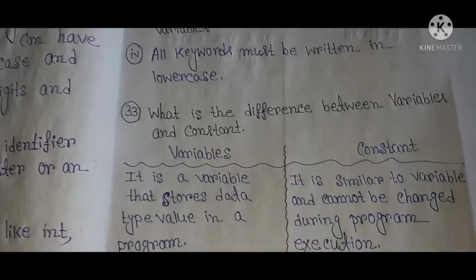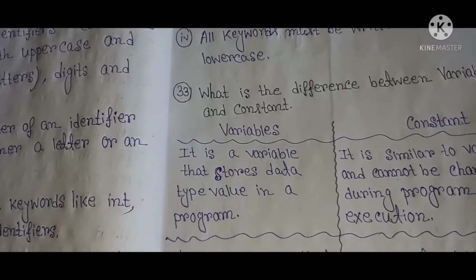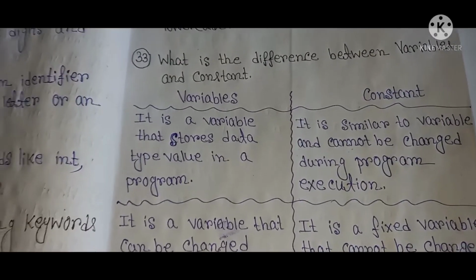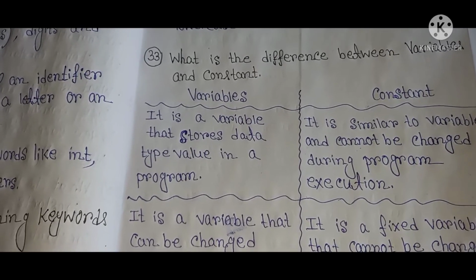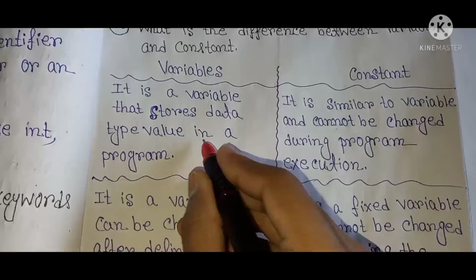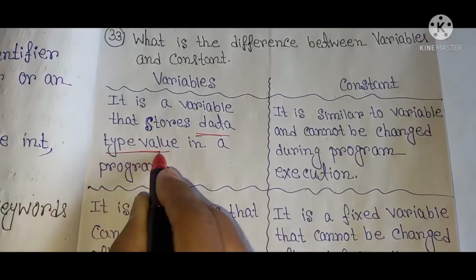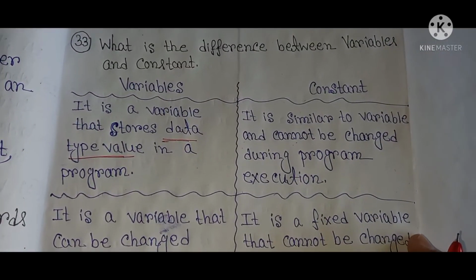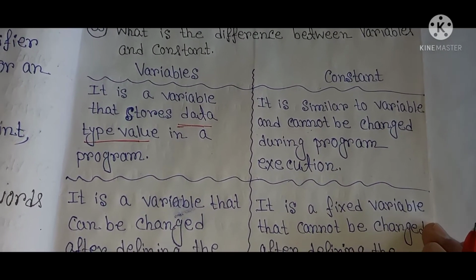The next question is, what is the difference between variables and constants? This is a very important question in C language. A variable stores a data type value in a C program. A constant is similar to a variable but cannot be changed during program execution.